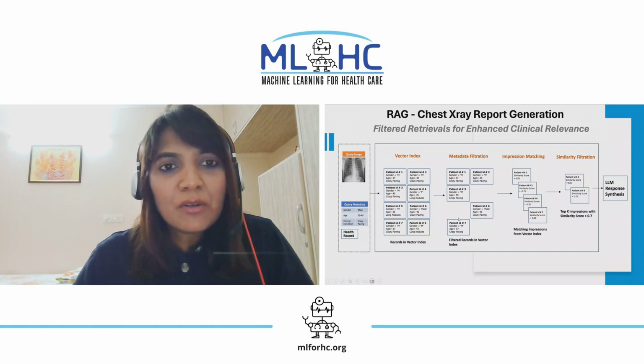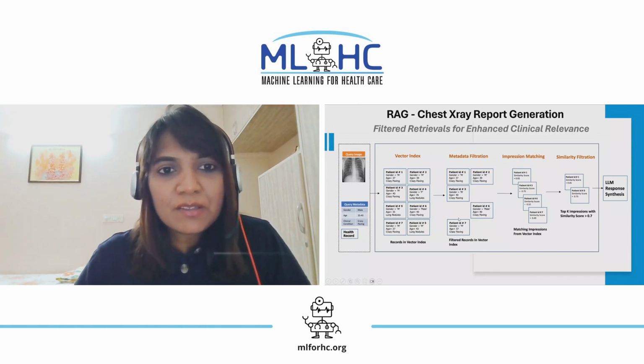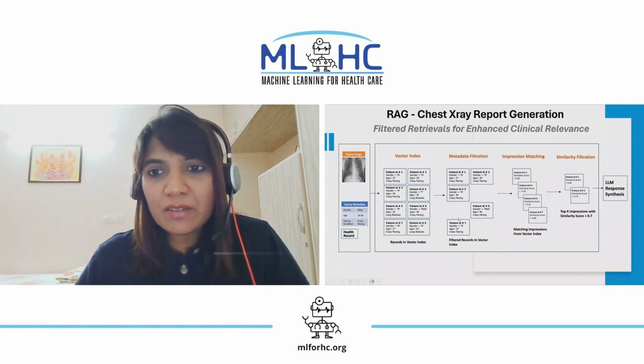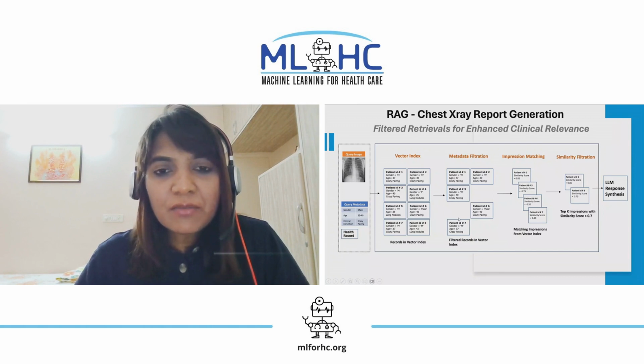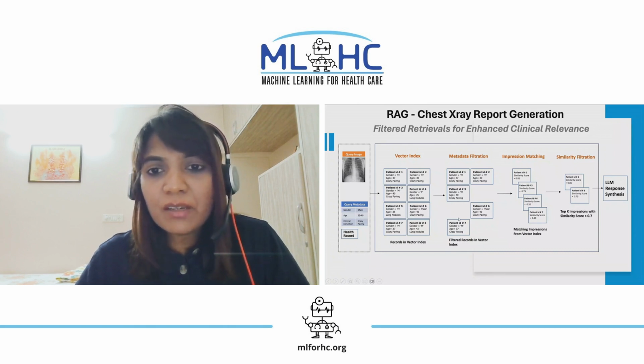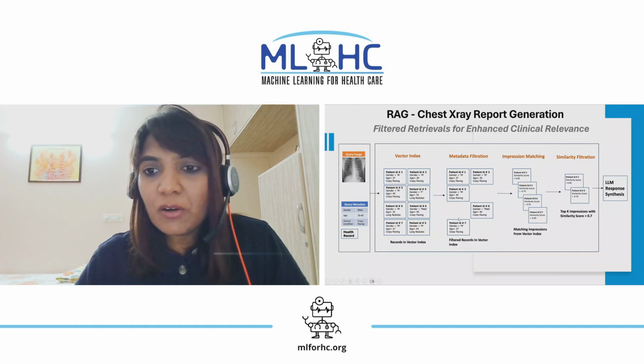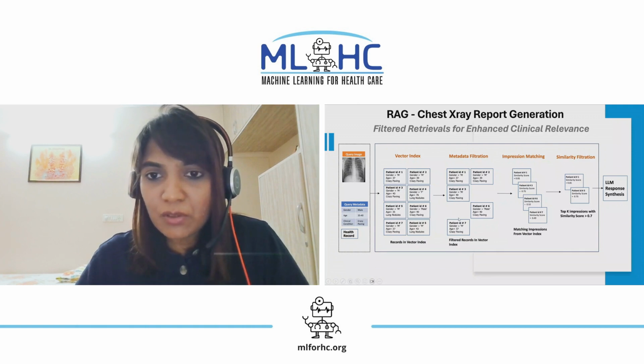We would like to call out some advantages that go with the RAG-based approach for enhanced clinical relevance. We can introduce a metadata filtration phase based on attributes like age, gender, or clinical patterns like crazy paving or others, and then perform the impression matching and similarity filtration based on similarity threshold to produce a high quality output for the LLM response synthesis module.